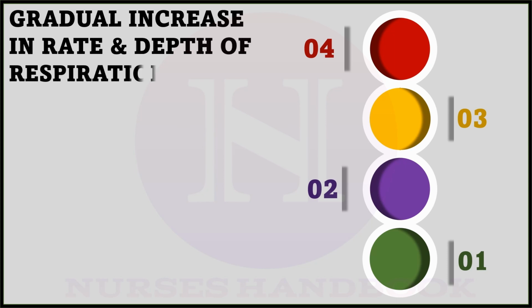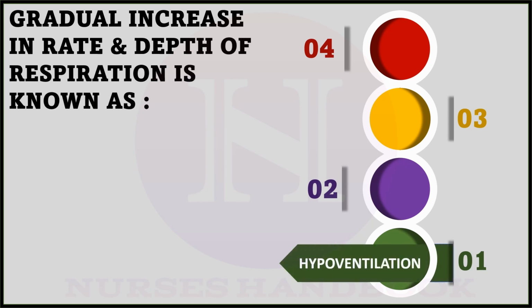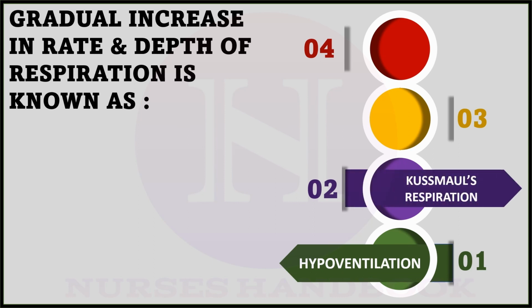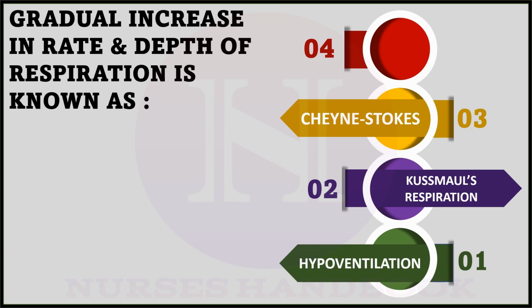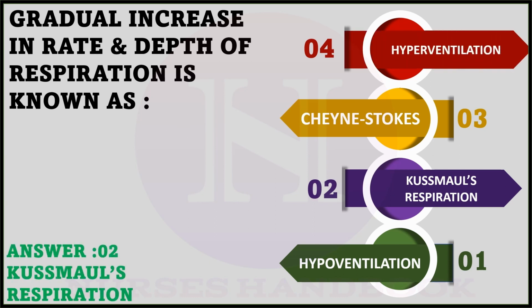Question number 8. Gradual increase in rate and depth of respiration is known as option 1, hypoventilation, option 2, Kussmaul's respiration, option 3, Cheyne-Stokes respiration, and option 4, hyperventilation. And the correct answer is option 2, Kussmaul's respiration.